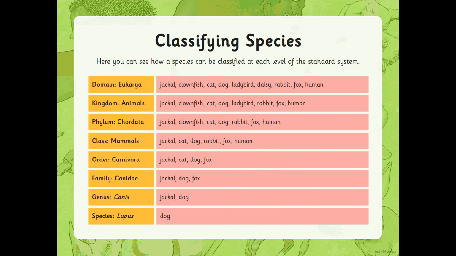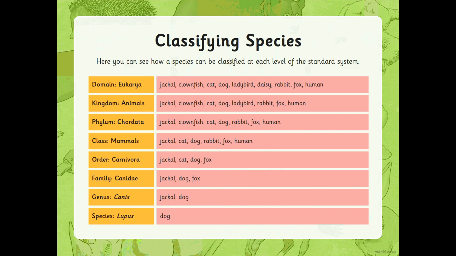You notice those are all kind of four-legged animals, okay, but perhaps they all look a little bit similar. That order is then split into a family, so the dog is in the same family as the jackal and the fox. You notice here we've lost the cat. The cat falls into a different family. That family is then split up into genuses, and the dog falls into the same genus as the jackal.